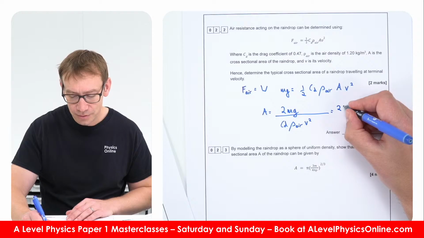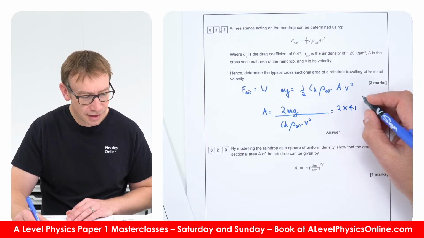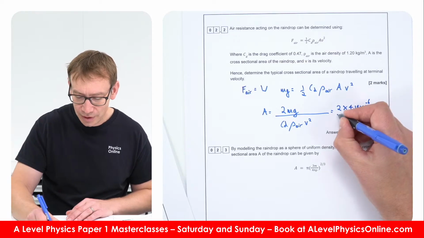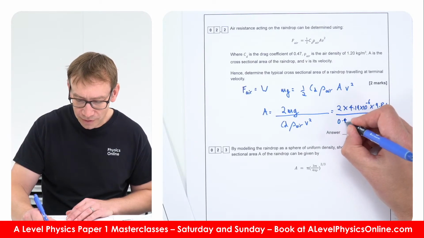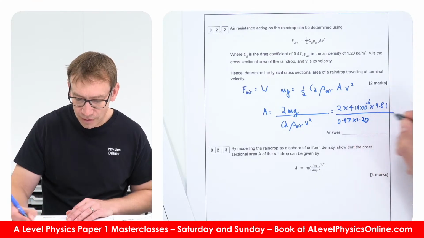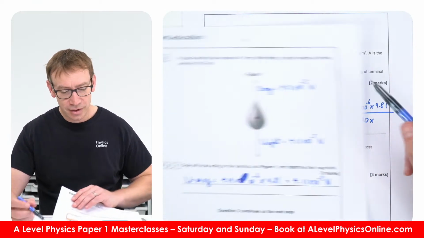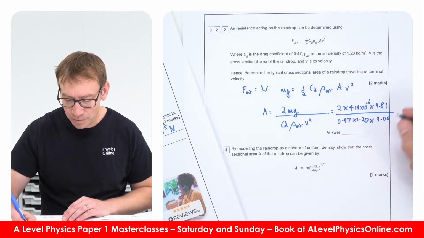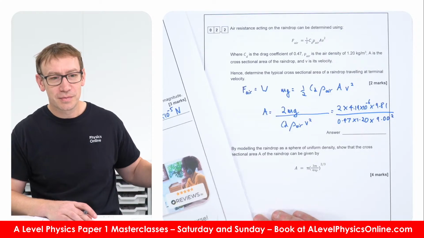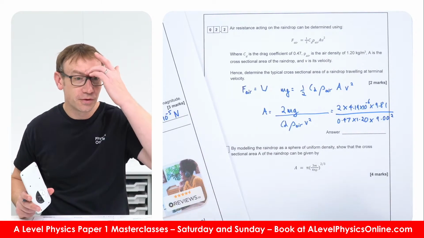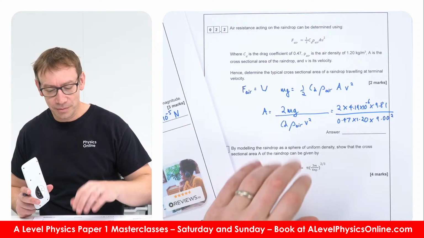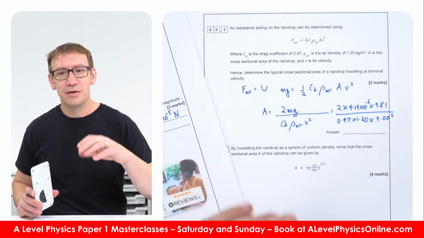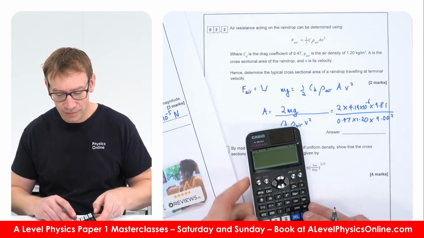So that's just going to be 2 times 4.19 milligrams, that's times 10 to the minus 6, times 9.81, divided by 0.47 times 1.20 times the terminal velocity, which it said here was 9 meters per second. And I'm basically writing everything here as we've been given it, squared. So bear with me while I do this. The reason that the force is equal to the weight is that we've got something that's falling at terminal velocity, so there's no resultant force because it's not accelerating, it's travelling at a constant velocity.